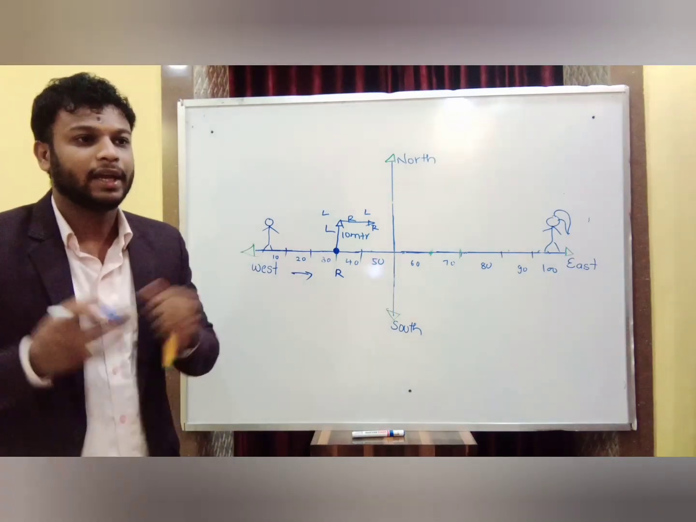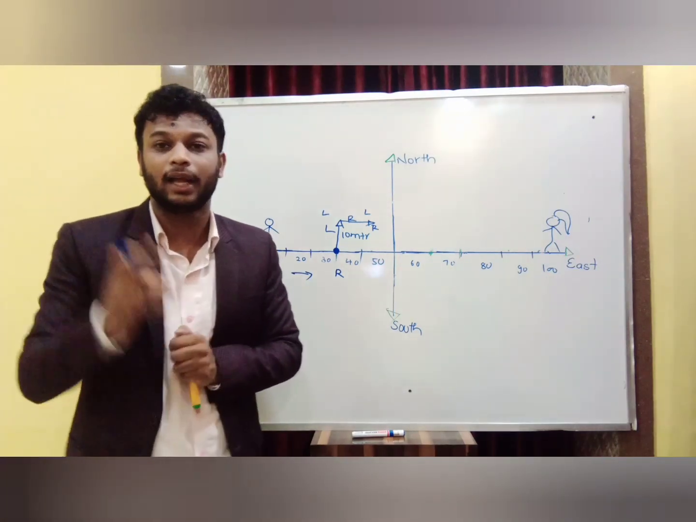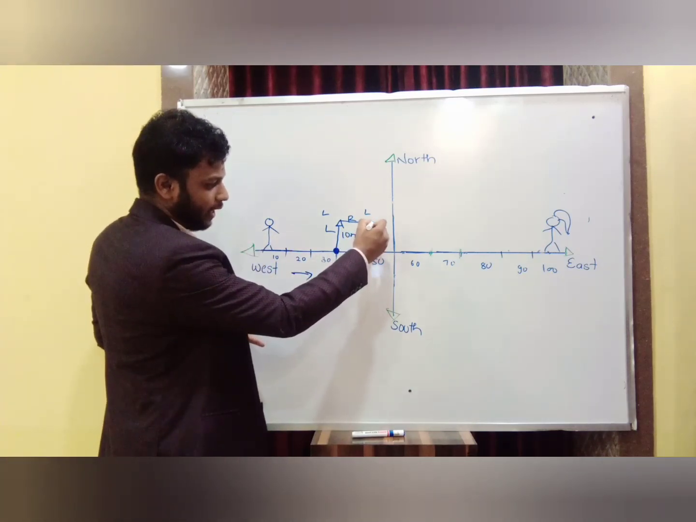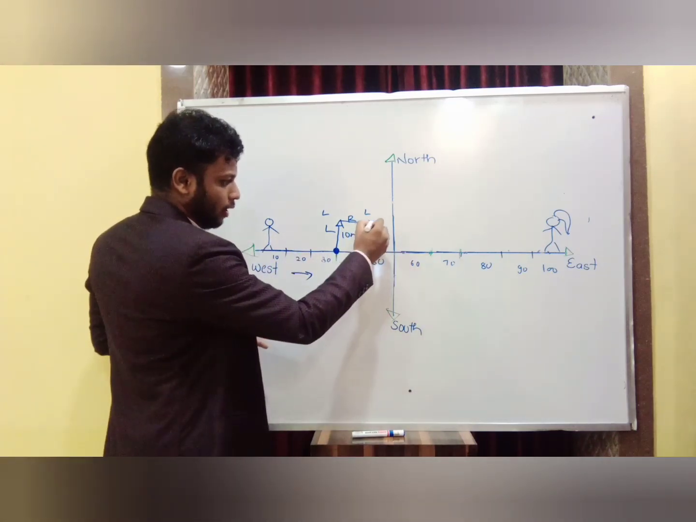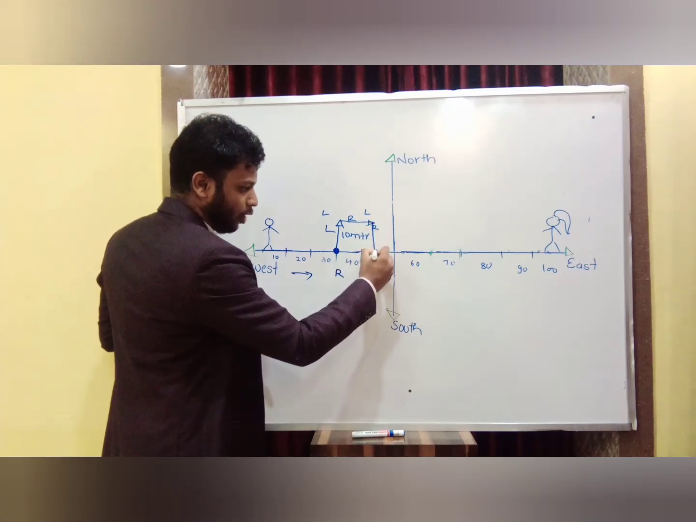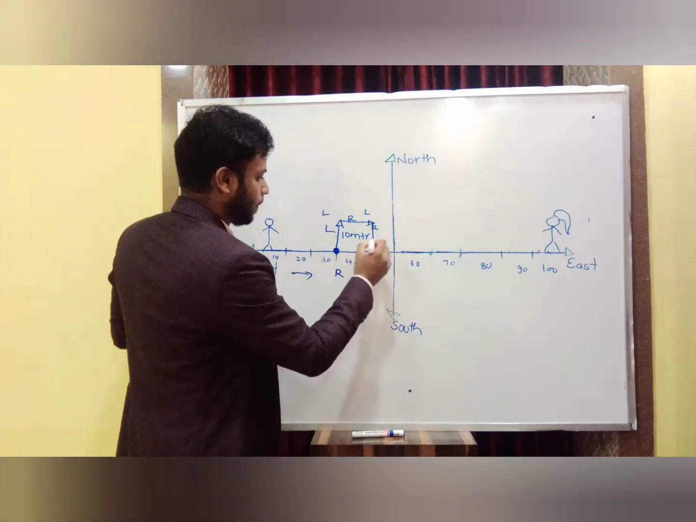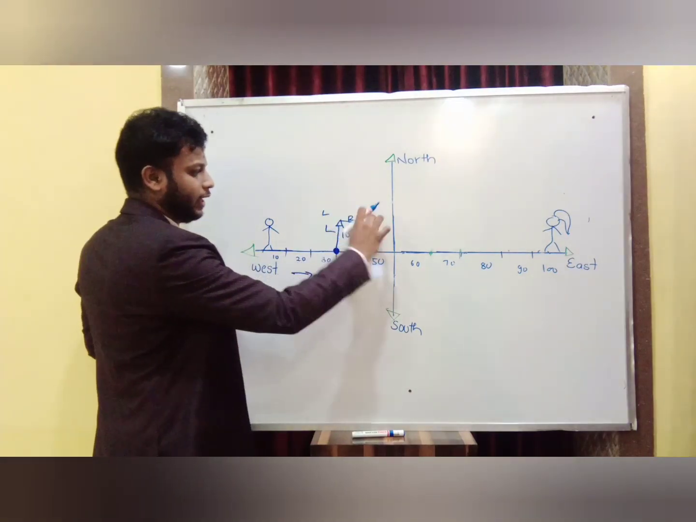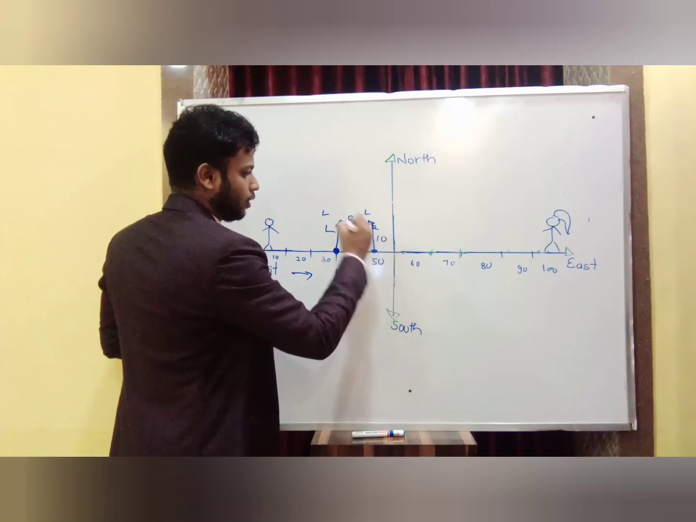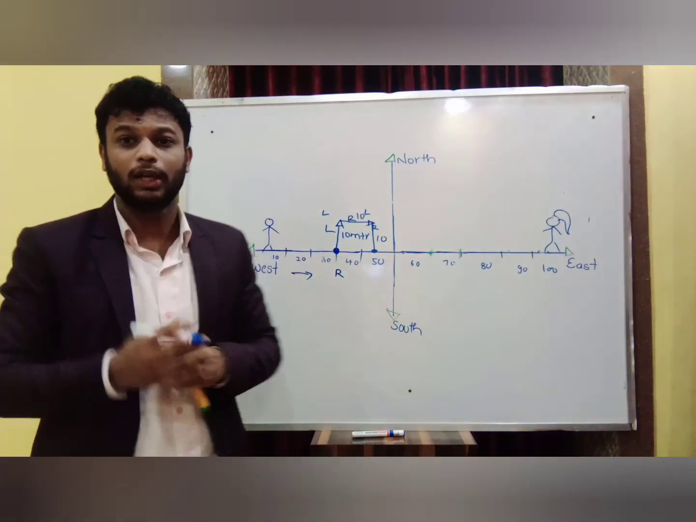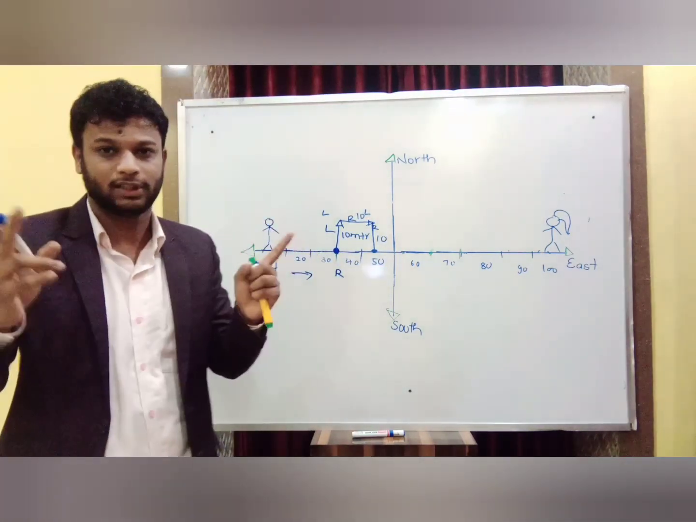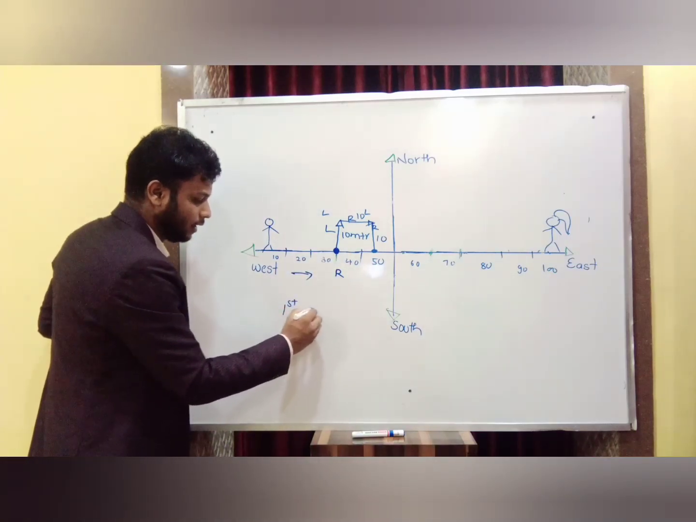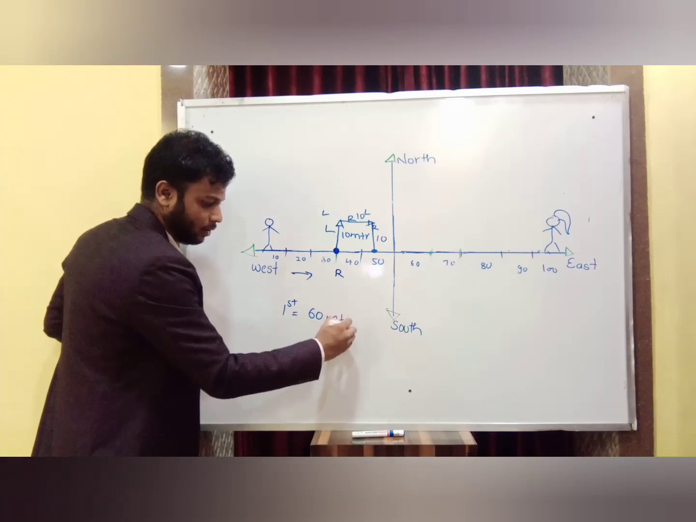So now again he turns to the right side and reaches the main road. So look, this is right, again he'll take right and he'll reach the main road. So 30, 40, 50, 60. So the total distance covered by the first person is how much? 60 meters, right?